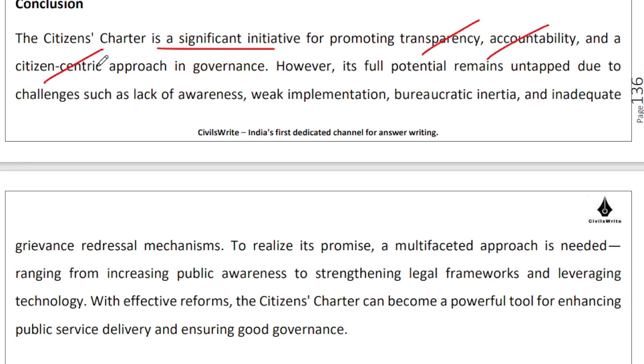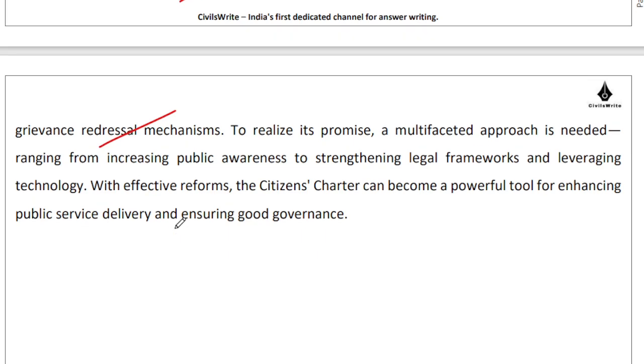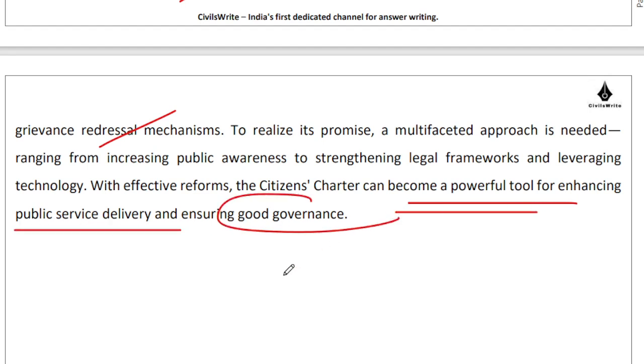So the conclusion is that yes, this is a significant initiative, and going ahead, transparency, accountability, and citizen centricity are only going to increase, not decrease. Yes, there is untapped potential which we can tap by creating awareness, by implementation, by pushing the bureaucracy, and by strengthening the grievance redressal mechanism. That is what we need to do. We'll eventually be able to make it a powerful tool for enhancing public service delivery and ensuring good governance.